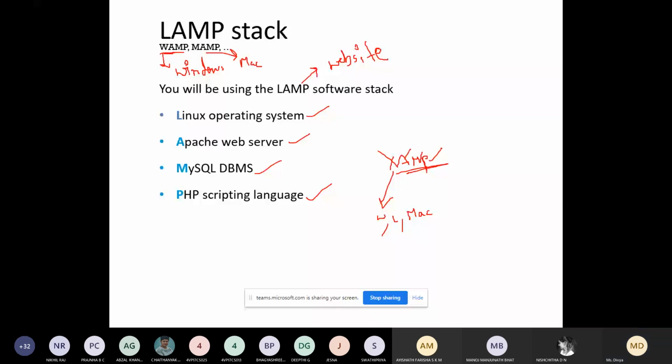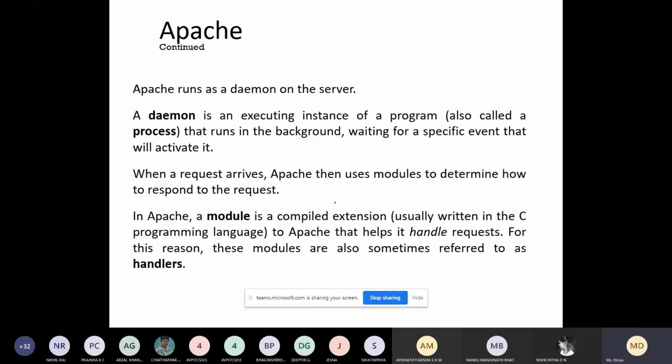So what is Apache? It runs as a daemon on the server. You have studied about the daemons. It's an executing instance of a program. The daemon process is also called a process that runs in the background, which doesn't make use of any terminals or any front-end resources. It waits for the specific event that will activate it. So when a request arrives, Apache then uses the modules to determine how to respond to the request.